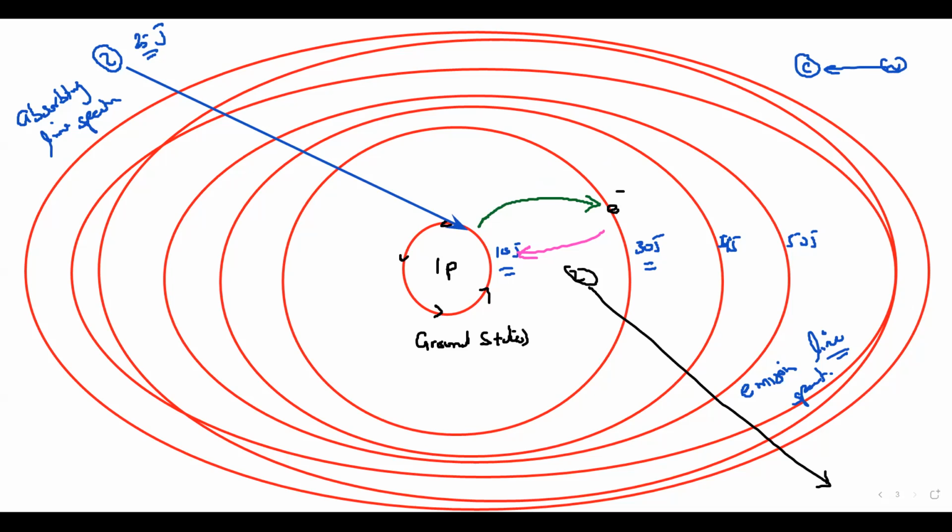And this is an evidence that there are shells. Because if there were no shells, any kind of energy we supply should make the electron go out, should move out, but it does not happen. The light spectrum is evidence that there are shells existing within an atom, and a specific amount of energy causes the electron to transition. If we supply energy less than or more than that, the electron will not jump.